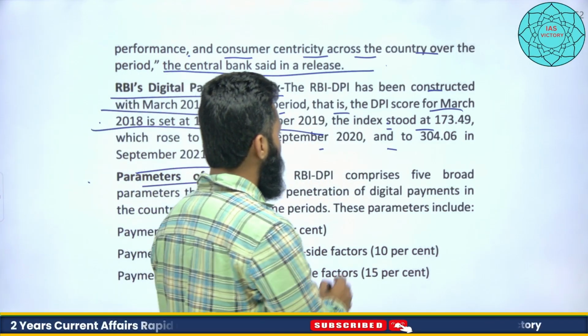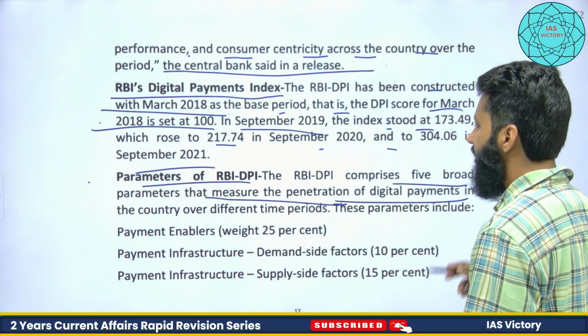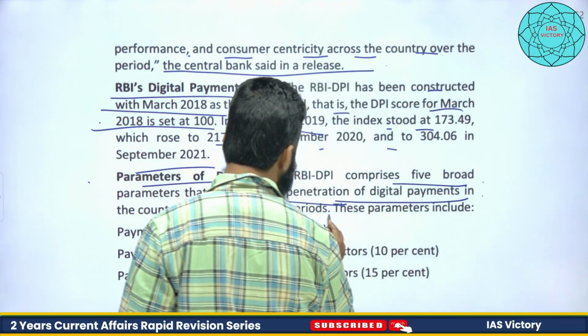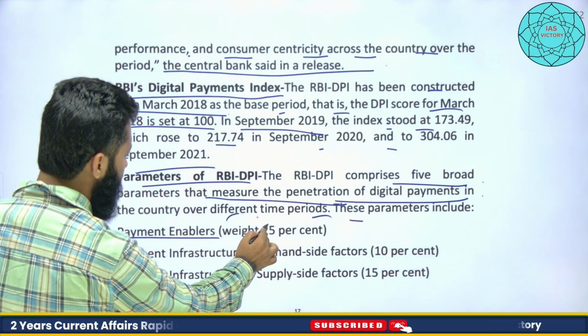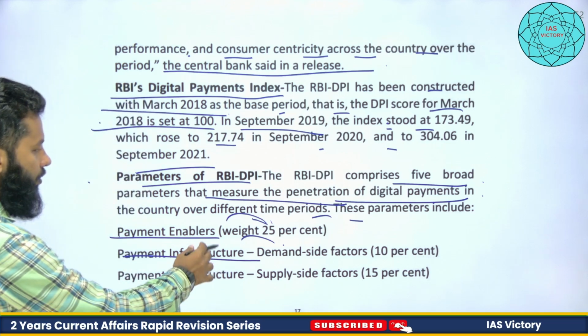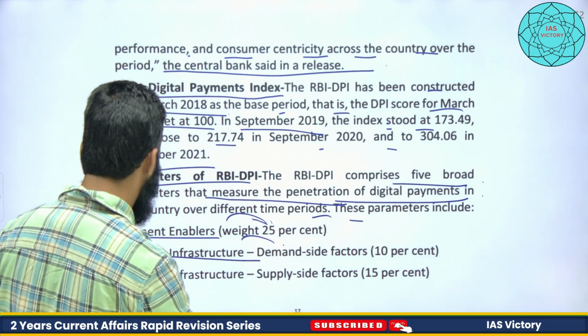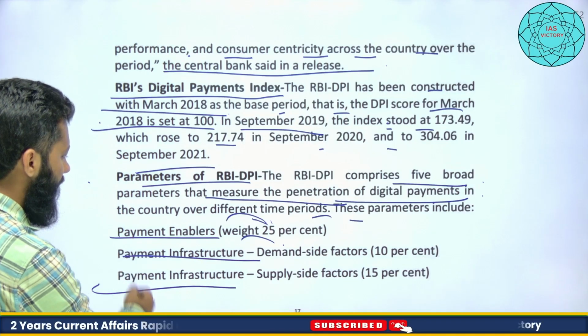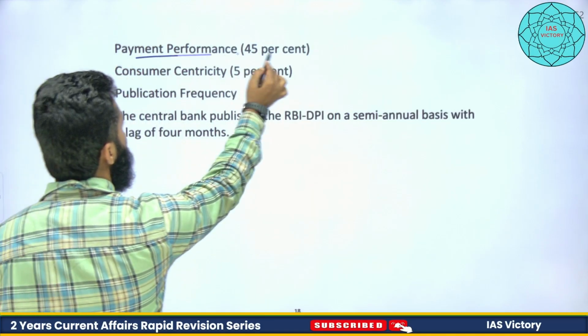The RBI DPI comprises 5 broad parameters that measure the penetration of digital payments in the country over different time periods. These parameters are: number 1, payment enablers, the weightage is 25%. Then payment infrastructure, demand side factors 10%. So weightage is different. That can be the question in the exam also, which 5 parameters are there. Payment infrastructure, supply side factor 15%. Payment performance, that is 45%.